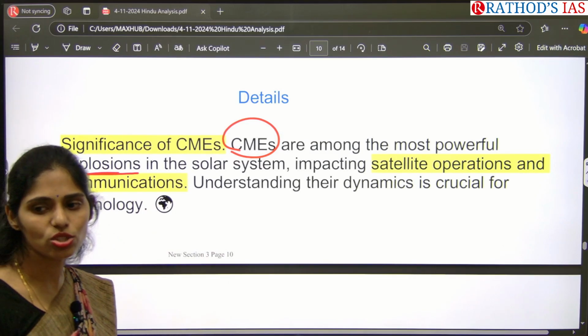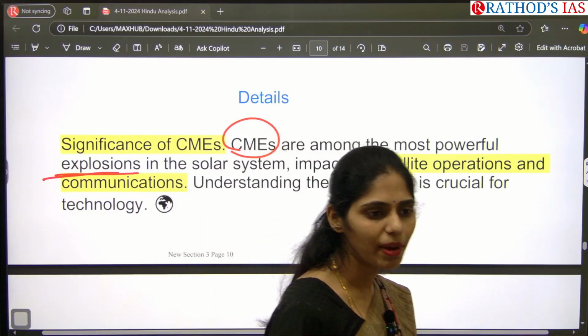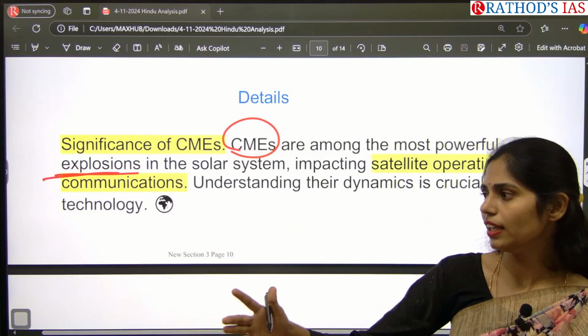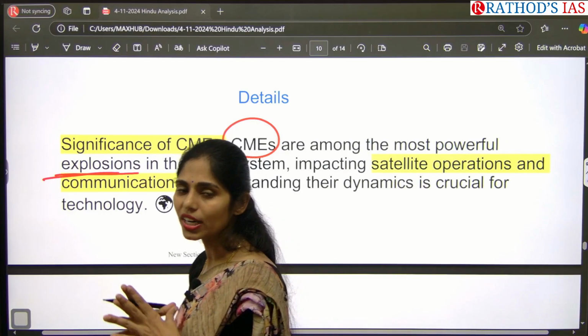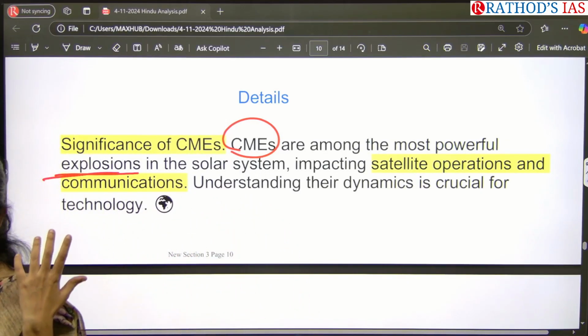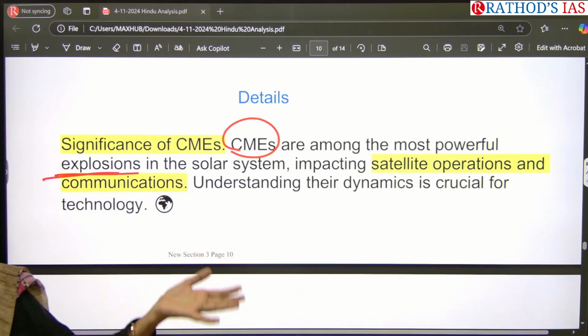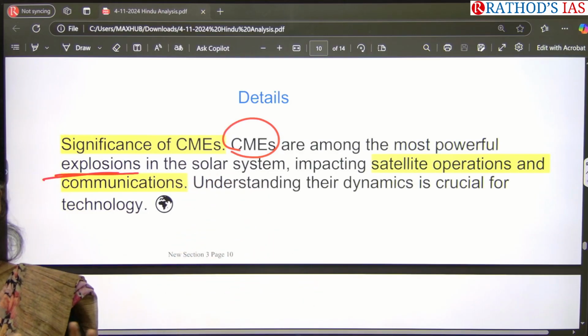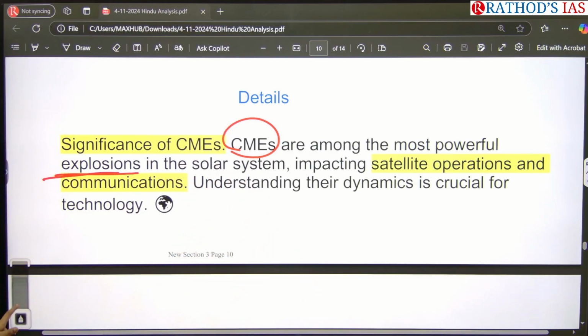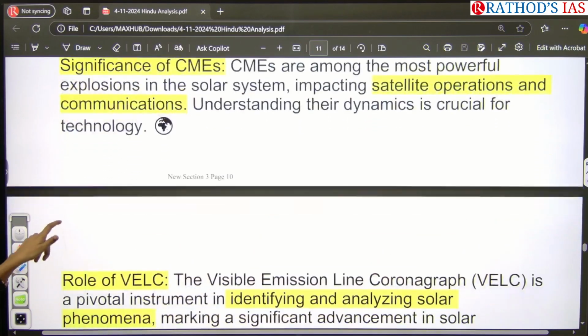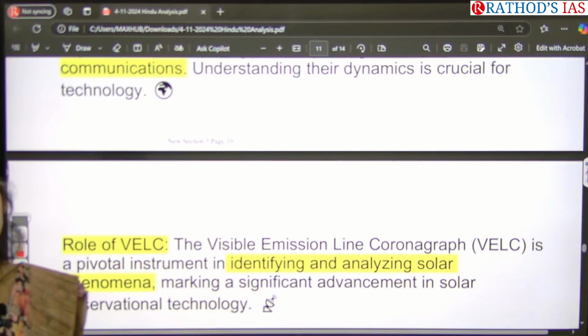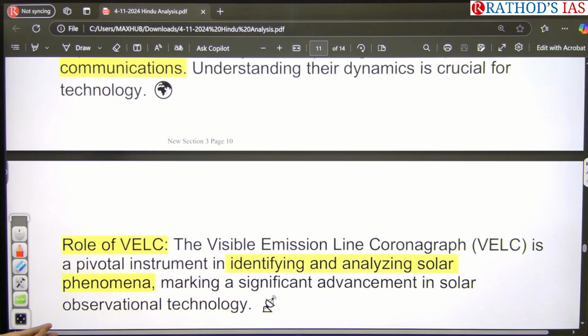Satellites can be destroyed by this. So we have to know about the frequency, the strength of that wind, whether it will cross this line or not, and which kind of satellite it is affecting. We need to have all this data, as that will be very helpful for understanding the dynamics of our solar winds and flares.